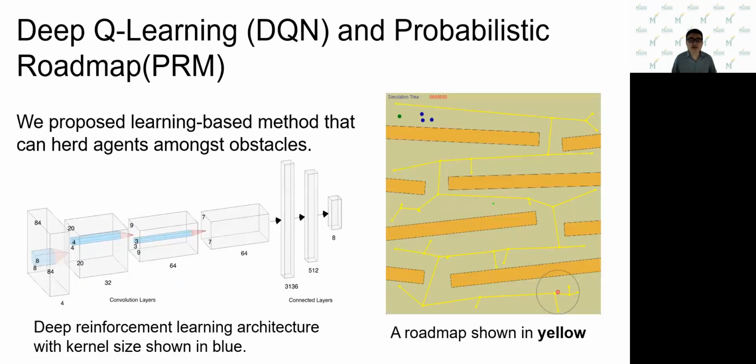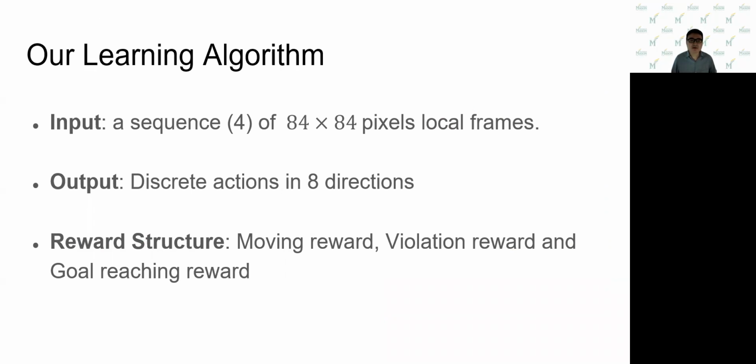To overcome those limitations, we propose a learning-based method that can herd agents among obstacles. By combining deep Q-learning with a probabilistic roadmap, we train a shepherding model using noisy but controlled environmental and behavioral parameters. The figure on the left shows the deep reinforcement learning architecture, and the figure on the right shows the probabilistic roadmap.